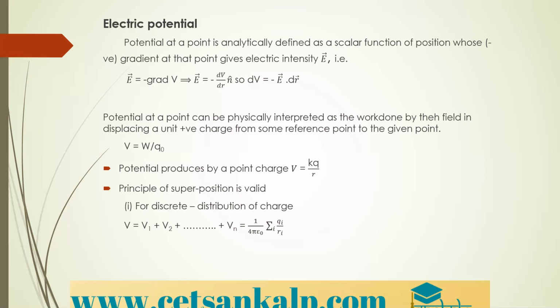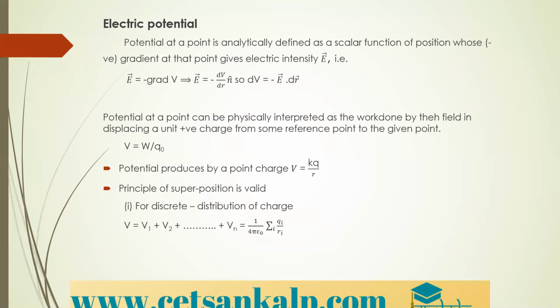Then we take the common constant 1 divided by 4 pi epsilon naught, and the sum of Qi divided by Ri, where Q is the charge. So we get Q1 by R1 plus Q2 by R2 plus and so on up to Qn by Rn. In general, you can write it as summation of Qi divided by Ri, where i runs from 1 to n.